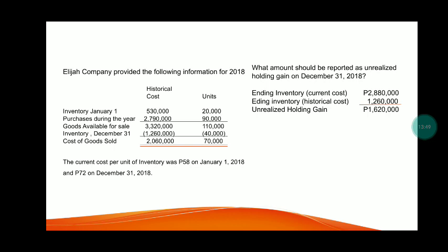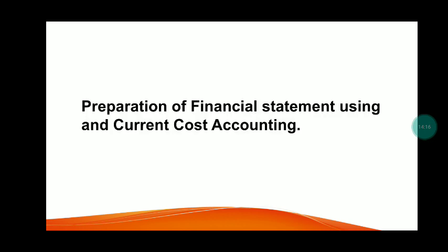The ending inventory at current cost of 2,880,000 less the ending inventory at historical cost of 1,260,000 is equal to the unrealized holding gain of 1,620,000 pesos.